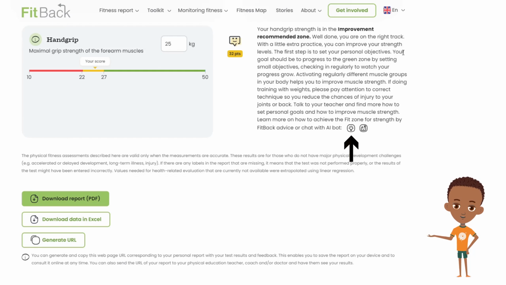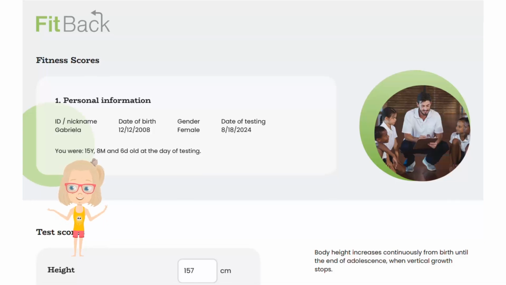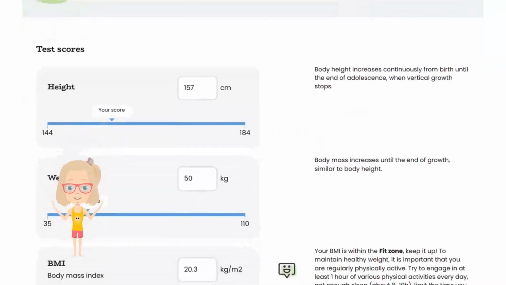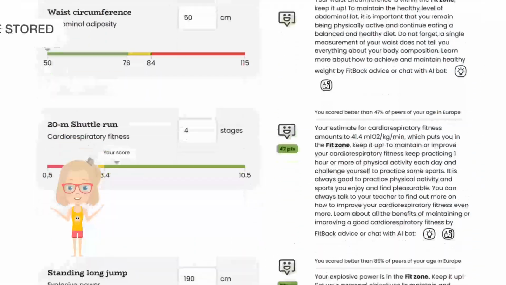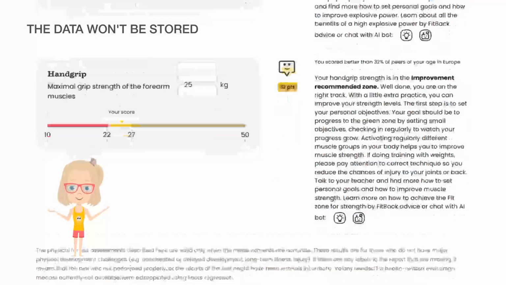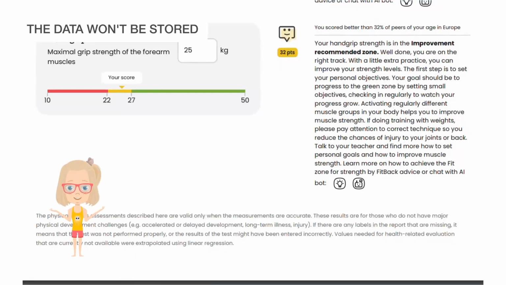You can now download the report for your records. Data can also be downloaded in Excel for monitoring purposes, or you can generate the URL and send it to someone who might be interested. The report displays similar information that can be seen in the web page. Remember that after you leave the web page, all the data you have entered will be deleted, and to generate the report once again you have to re-enter the data.